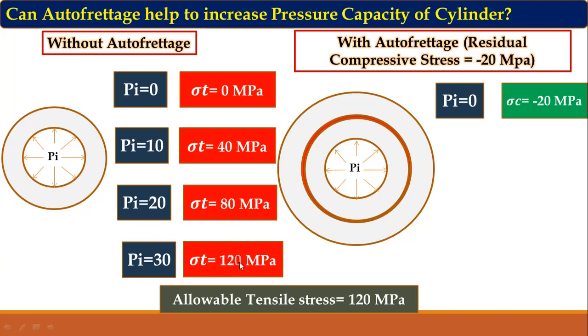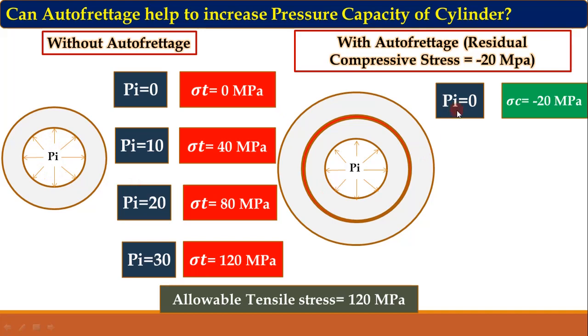Now can we increase the pressure beyond this 30 megapascal? No, because the tangential stress has reached the value of allowable tensile stress. We cannot stress this cylinder beyond this allowable tensile stress. So this 30 megapascal internal pressure is the pressure capacity of this cylinder without autofrettage.